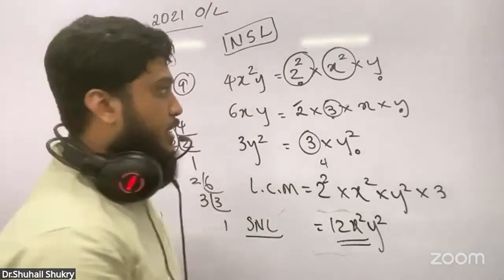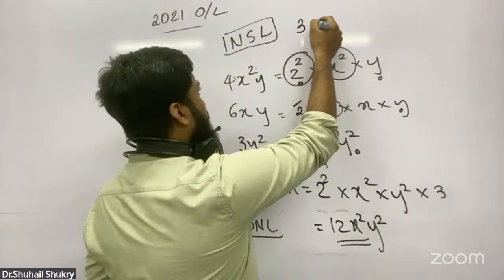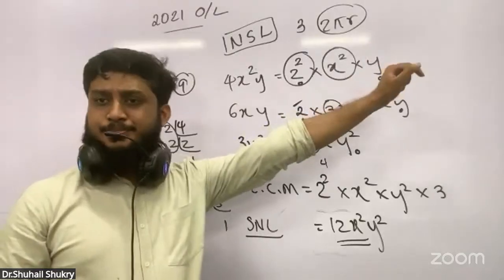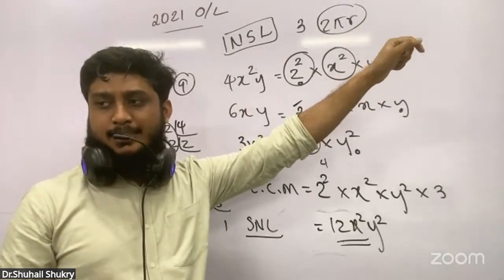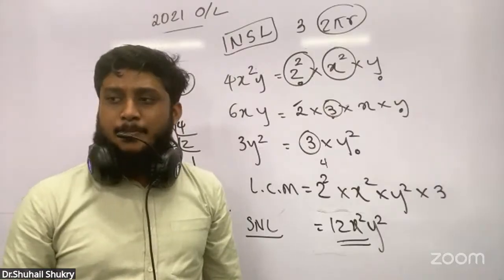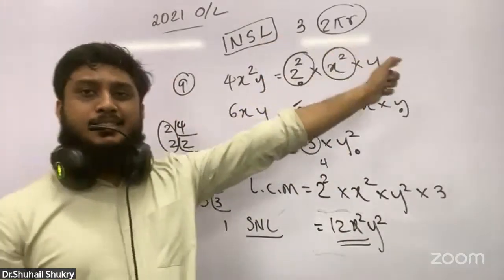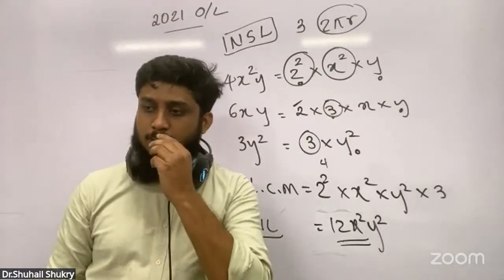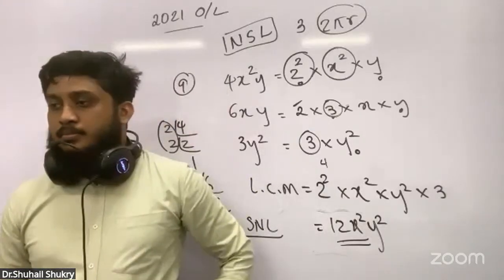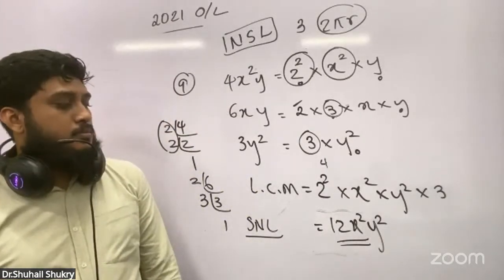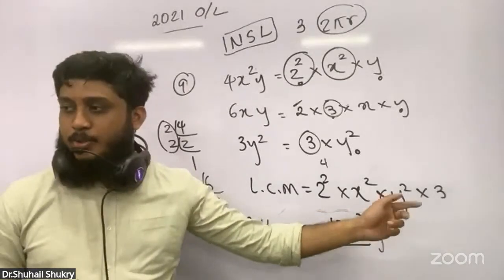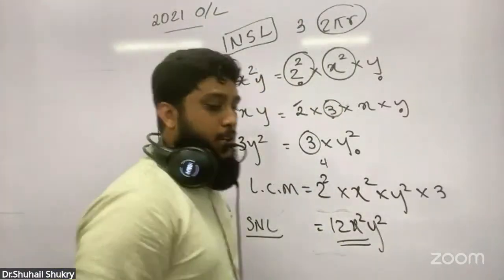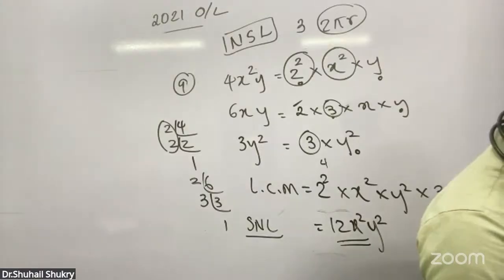For example, how you write 2 pi r. Just remember this one. 2 pi r: number first, symbol second, r third. And if there are more letters, we write the letters in alphabetical order. You put a common bracket and write square, still fine. Okay, up to number 9 done.